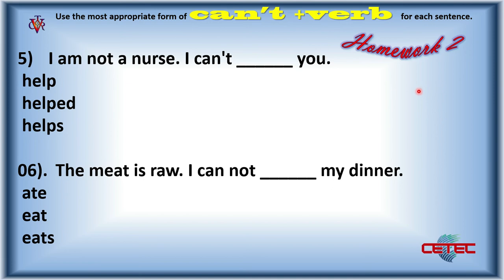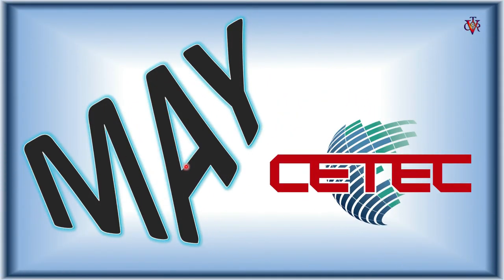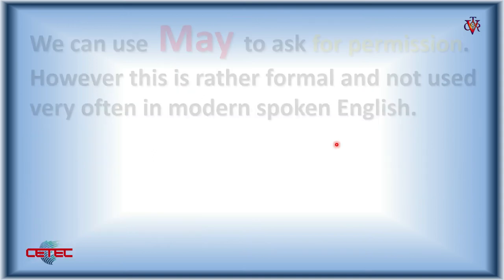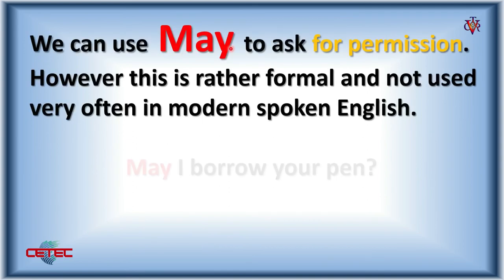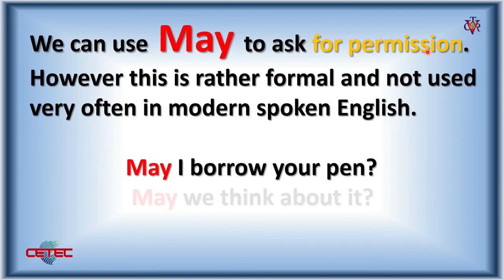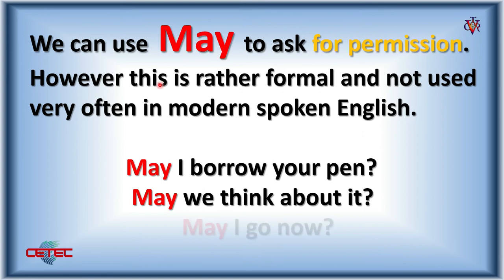Homework number 2. Now we have to check may. We can use may to ask for permission. However, this is rather formal and not used very often in modern spoken English.